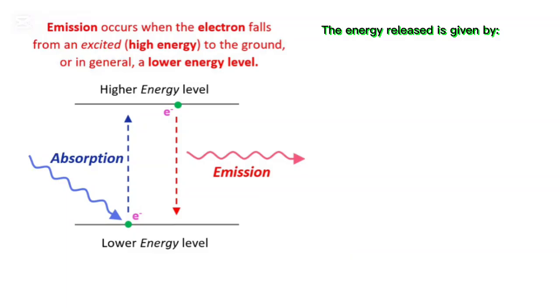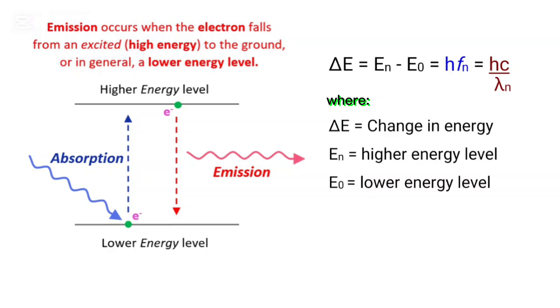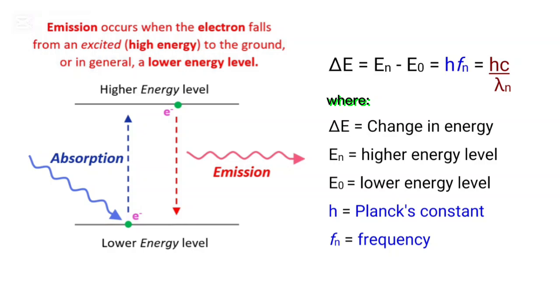The energy released is given by ΔE = En - E0 = hf = hc/λ, where ΔE is the change in energy, En is the higher energy level, E0 is the lower energy level, h is the Planck constant, f is the frequency of the emitted radiation, and λ is the wavelength.